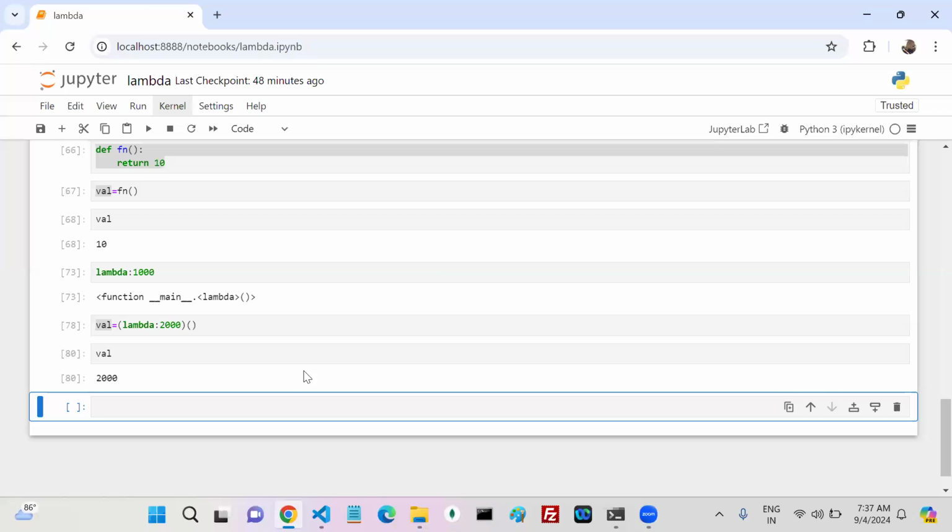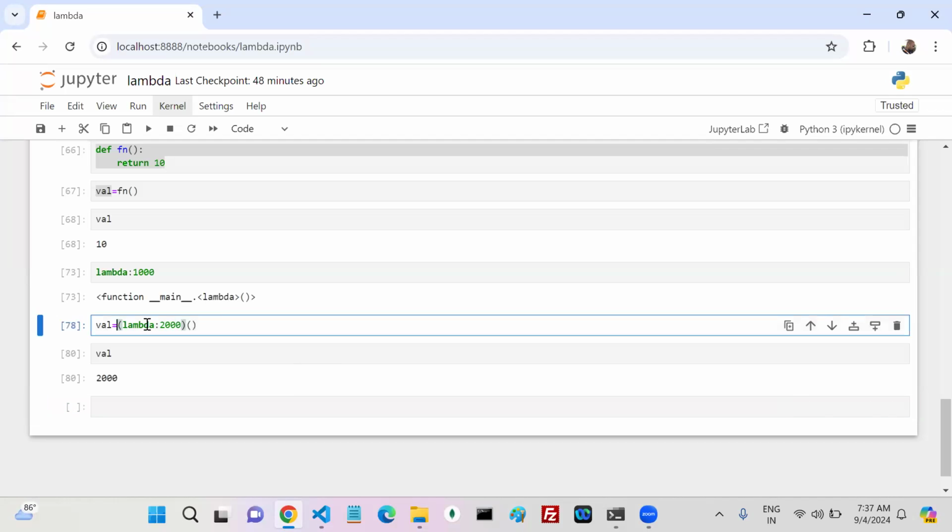My requirement is that one function is required, and it is a one-time operation only. Then you can go with the anonymous function. I need a function, but I don't want to give outside people the chance to call it. If they know the name, they can call it. But if I write like this, who can call? Only the one who defined it. This is my function, immediately called. Who called? Only the one who defined it. Outside people cannot call it.